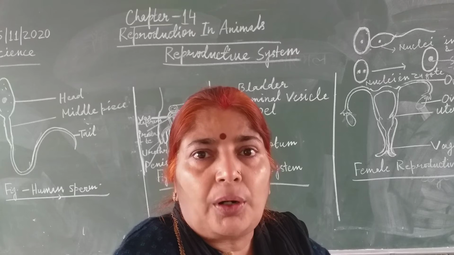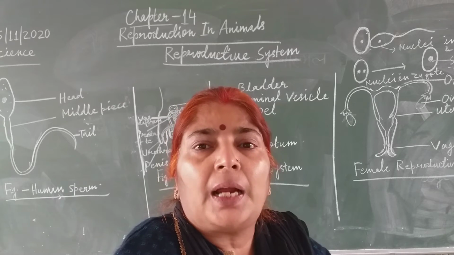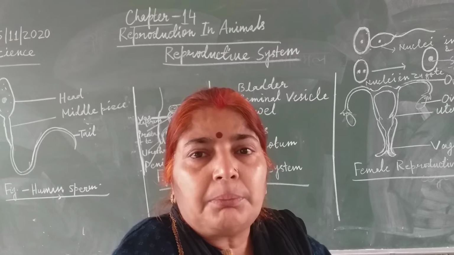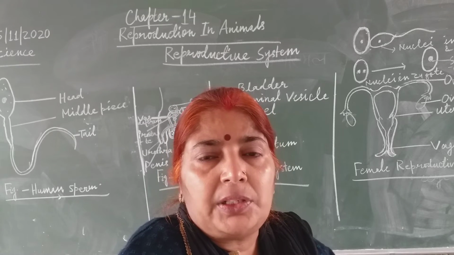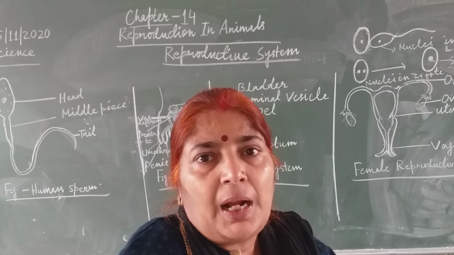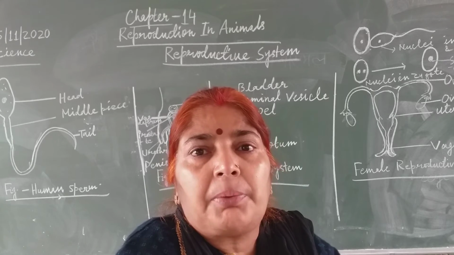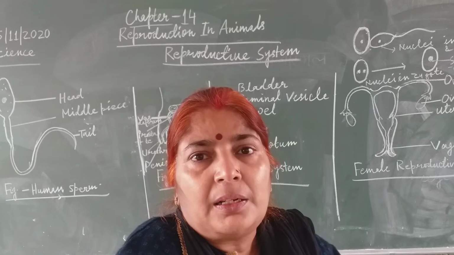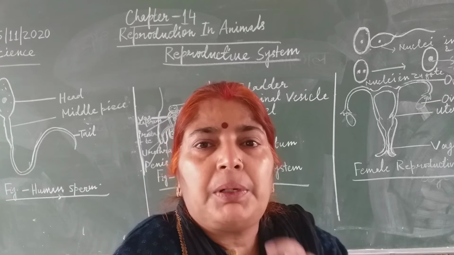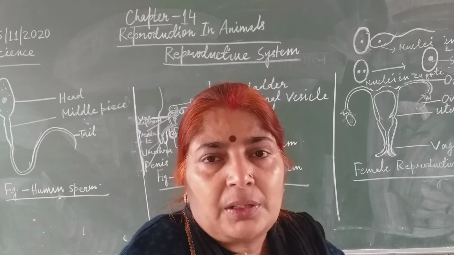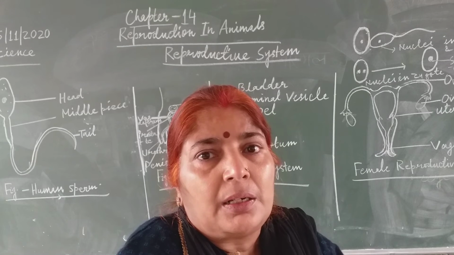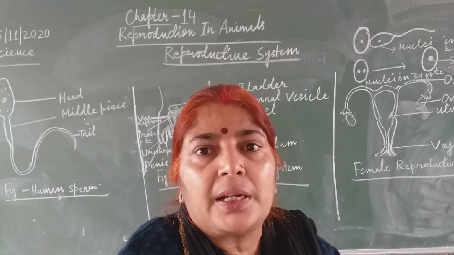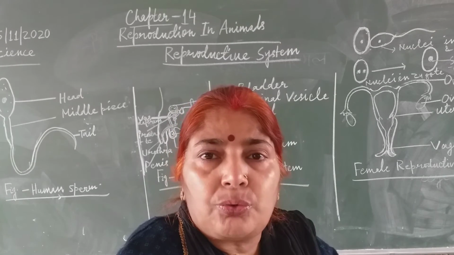So twins are formed. These twins are non-identical twins. Sometimes when the egg is fertilized by the sperm and that fertilized egg divides into two parts, the two parts develop into two individuals, so the two young ones have similar properties. They are identical twins.